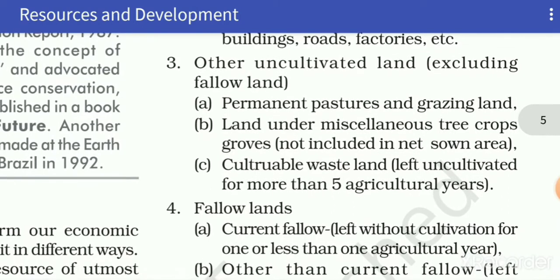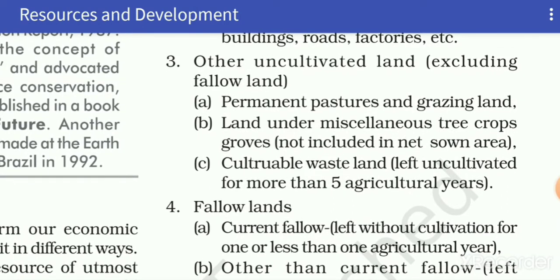Now third one is other uncultivated land, excluding fallow land. There are some other lands which are also not used to grow crops. These are of three types. First is permanent pasture and grazing land. Pasture and grazing land means land covered with grass and other low plants where cattle graze. Second is land under miscellaneous tree crops and groves not included in net sown area. These are the land used for growing fruit trees, that is also called orchard.